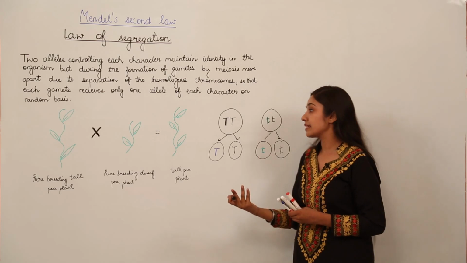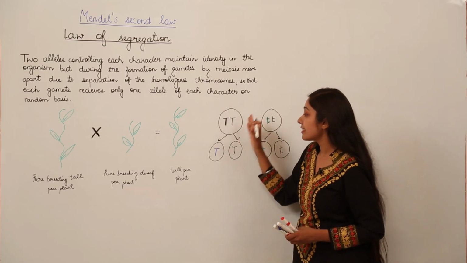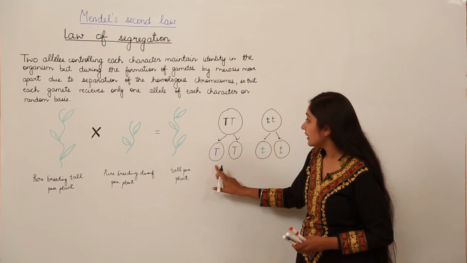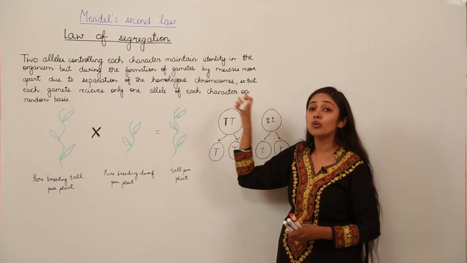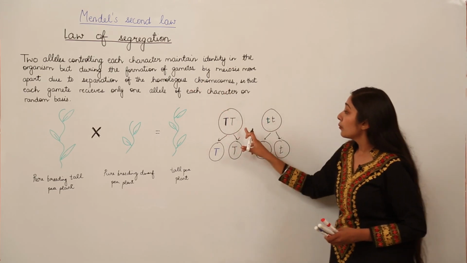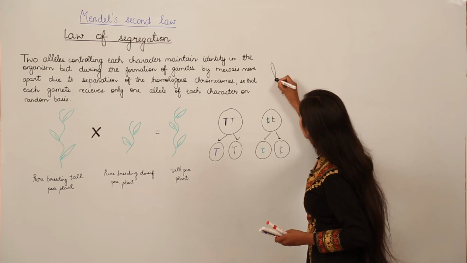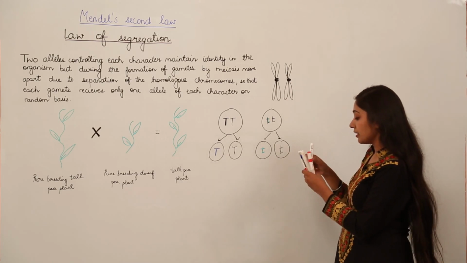character on a random basis. So here you can make out that when these alleles are segregated, they separate during meiosis, and we have only one allele of each character on a random basis. From what? From those homologous chromosomes. Do you remember what homologous chromosomes are? When they are paired, for example, we have a homologous chromosome like this. So what is going to happen?